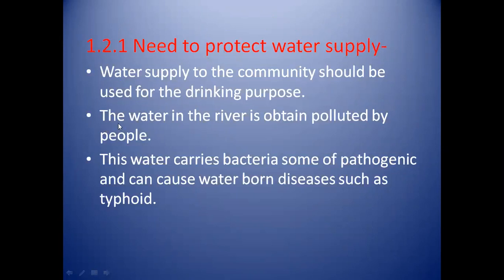Then second, the water in the river may be polluted by people. Then this water carries bacteria, some pathogenic, and causes waterborne diseases such as typhoid. The water which is supplied to the community might carry bacteria or pathogenic bacteria, and can cause waterborne diseases such as typhoid.